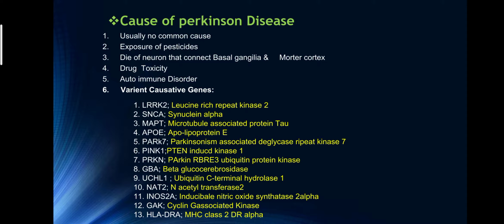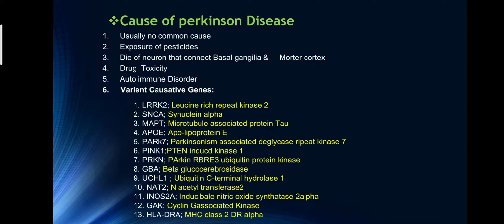GBA is beta glucocerebrosidase, and UCHL1 is ubiquitin C terminal hydrolase 1. NAT2 is N-acetyltransferase 2, and NOS2A is inducible nitric oxide synthase 2 alpha, GAK is cyclin G associated kinase, and HLA-DRA is MHC class 2 DR alpha that provides cellular immunity in the blood and produces a receptor present on the B cells.